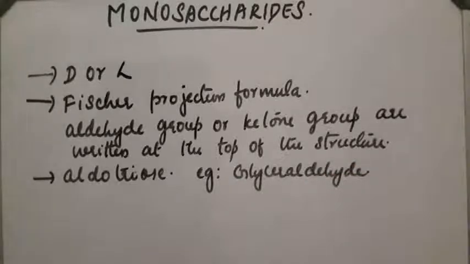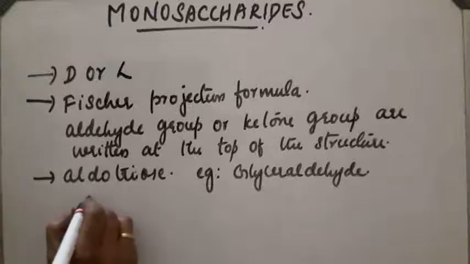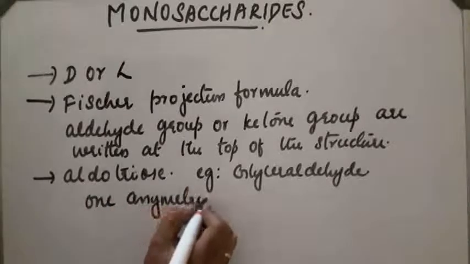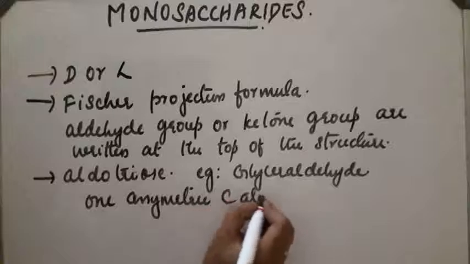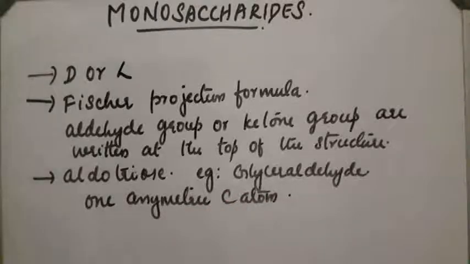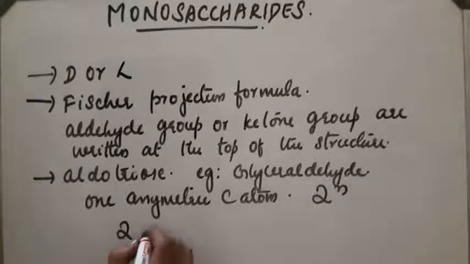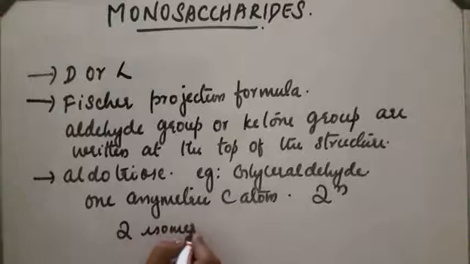Glyceraldehyde contains one asymmetric carbon atom. The number of optical isomers can be calculated using the formula 2 raised to n, so in the case of glyceraldehyde, the number of optical isomers is 2. Two isomers are possible. We can draw the structure.